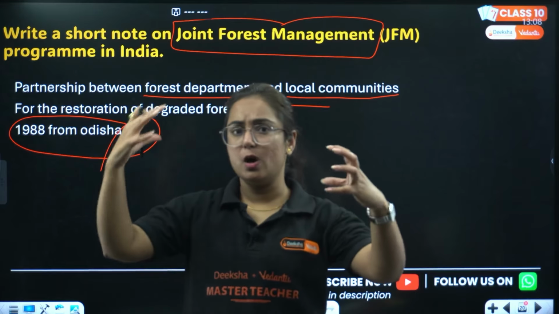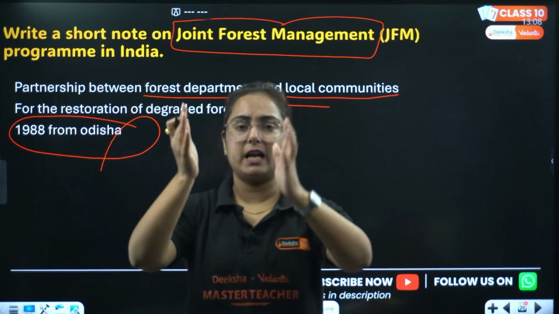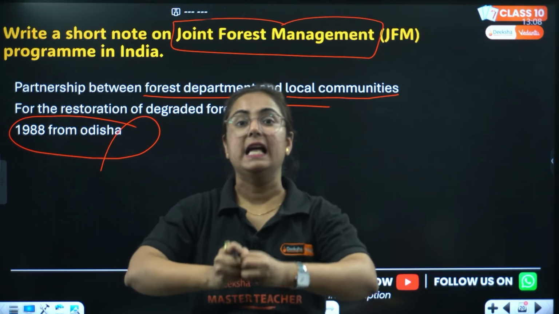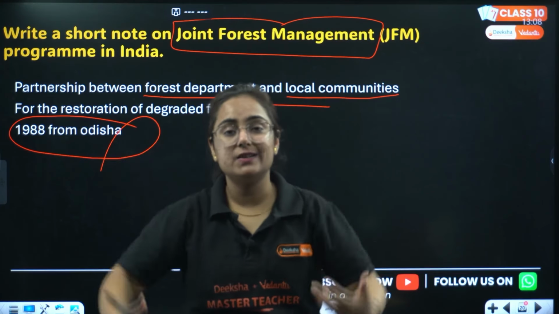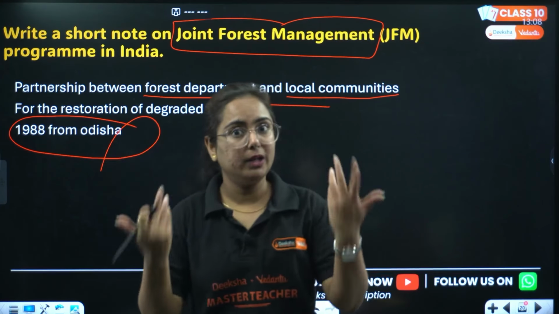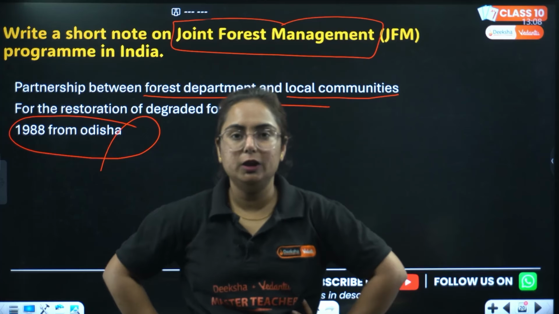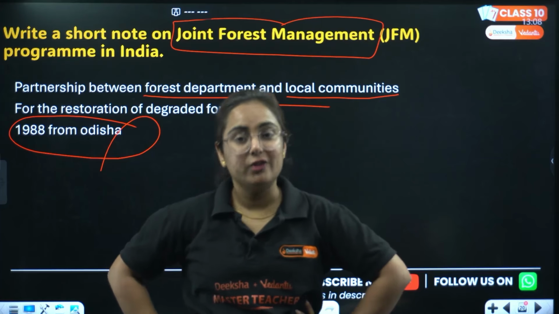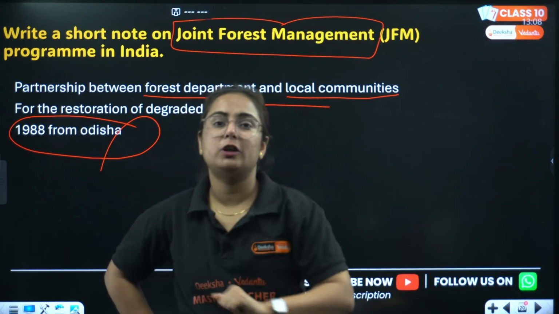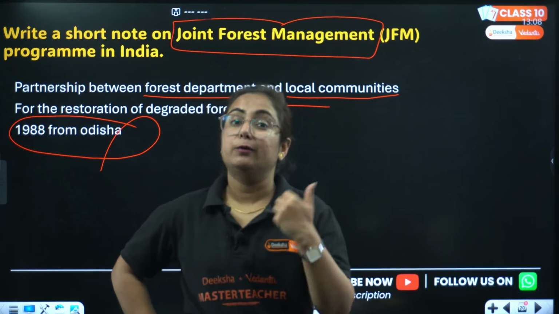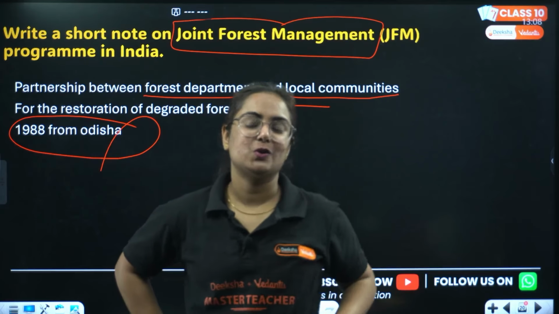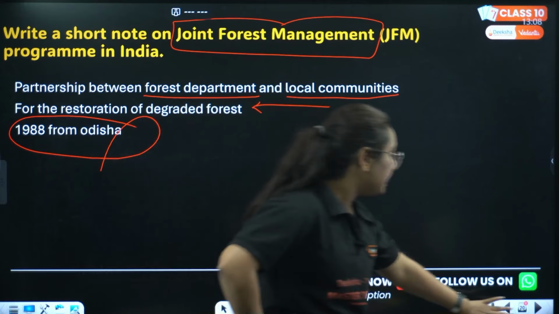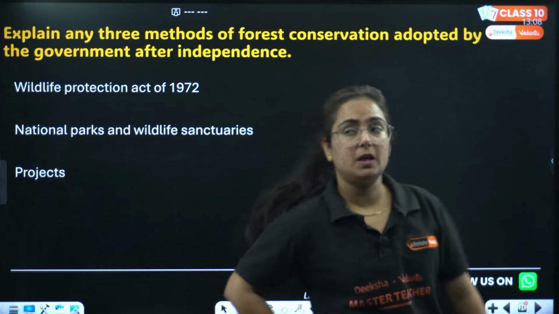Local communities and the forest government came together. What are they doing, coming together? They are restoring the forest. Okay, they are protecting and conserving that forest land. Now in return, why will the forest community do this for free? No. In return, certain non-timber products are given to them, and if they successfully restore the forest, timber products are also given to them. And these were the important questions.